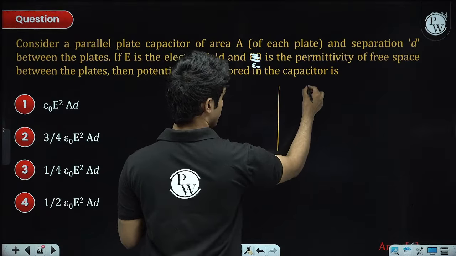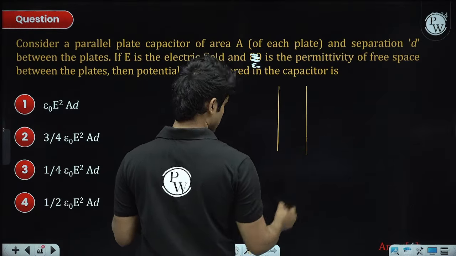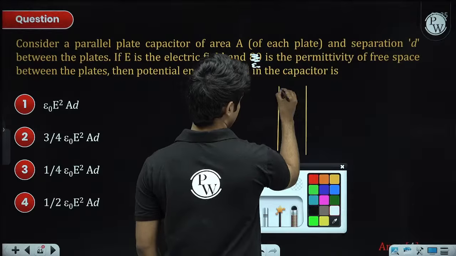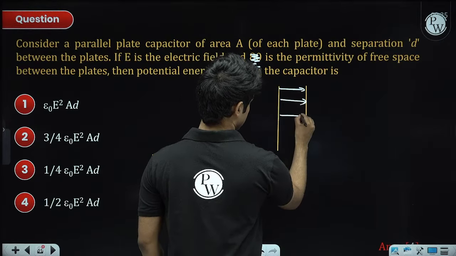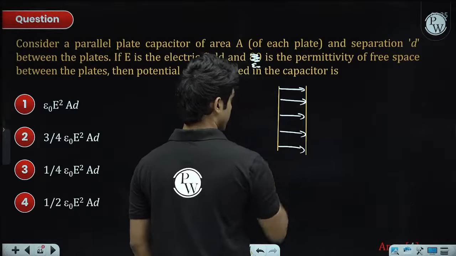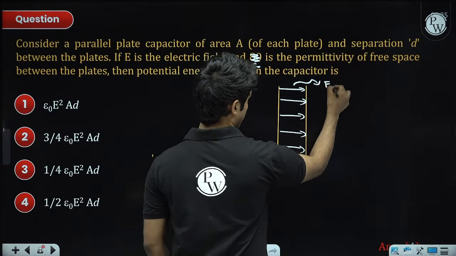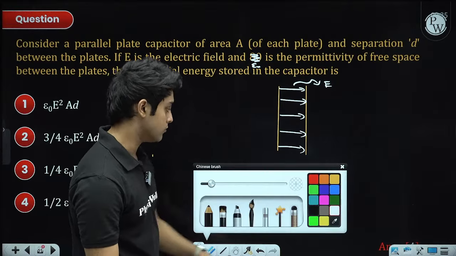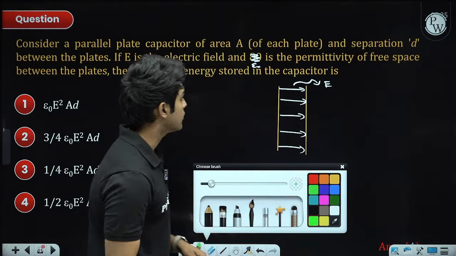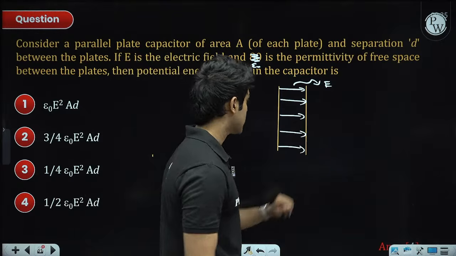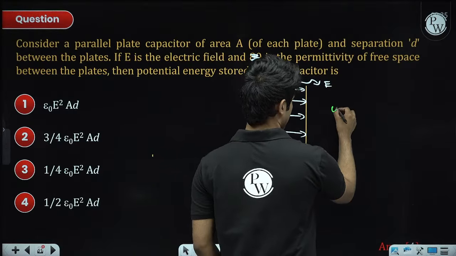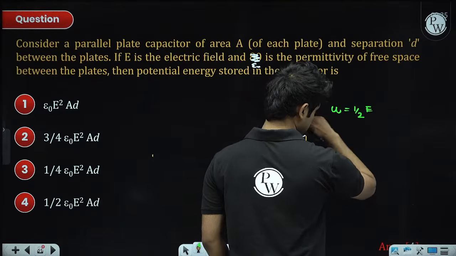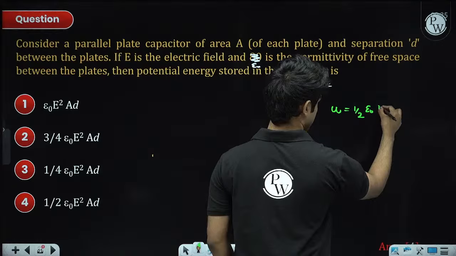If you have a parallel plate capacitor, of course if D is small as compared to A, the electric field will be like this, the uniform electric field. This magnitude is given to be E. Now the energy stored in this electric field, we can write it in multiple ways. We can use half CV square and other formulas as well, but we can also use the energy density formula. So the electric field energy density is half epsilon naught E square.